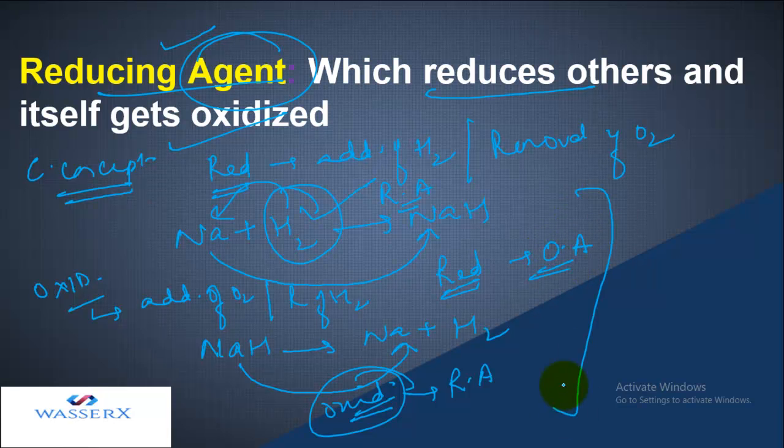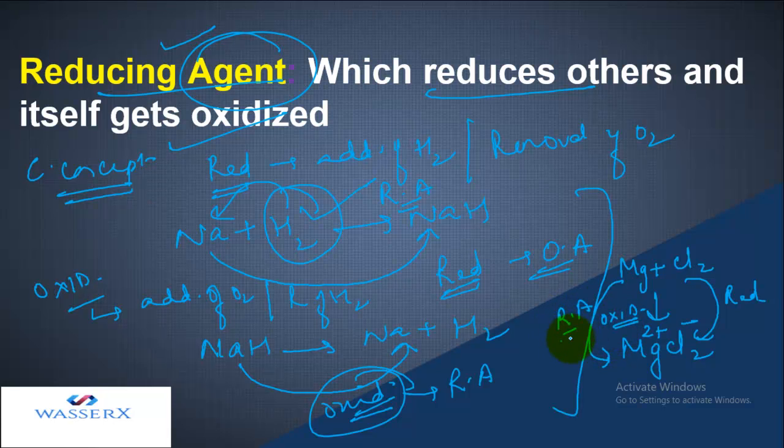Let's take up the electronic concept. Let's say if I have Mg plus Cl2, they both combine and form MgCl2. In this case, Mg is present as 2 positive and Cl is present as Cl negative. So Mg is getting oxidized because it is losing electrons, and Cl is getting reduced because it is accepting. The one that undergoes oxidation is termed a reducing agent because it is oxidizing itself but making the other substance get reduced.